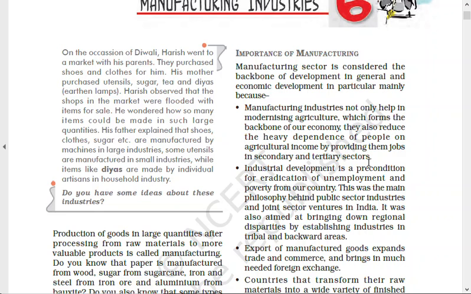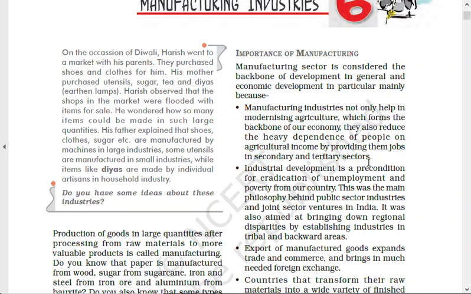If somebody is unemployed, naturally he will not buy so many things. But in a society where most people are employed, they will buy lots of things from the market, and this is how the wheels of the economy keep moving.